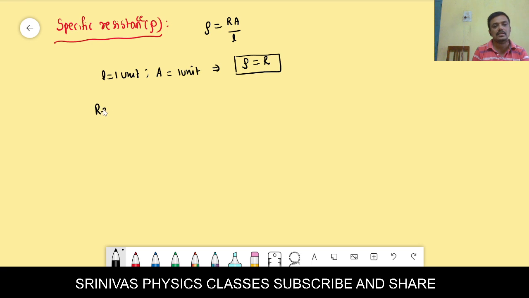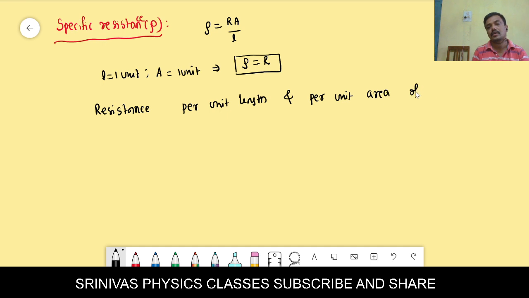Resistance equals resistivity, but length and area should be 1 unit. That means resistance per unit length and per unit area of cross section is called specific resistance.